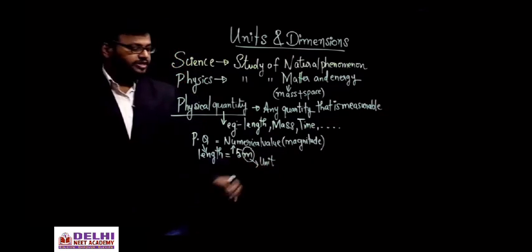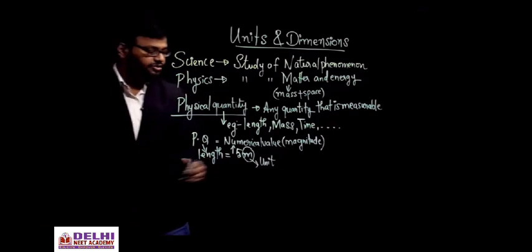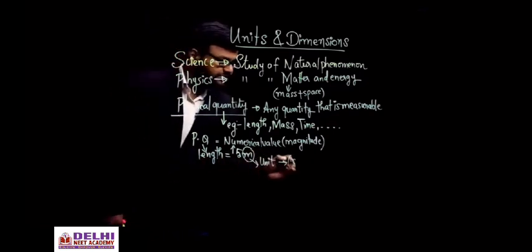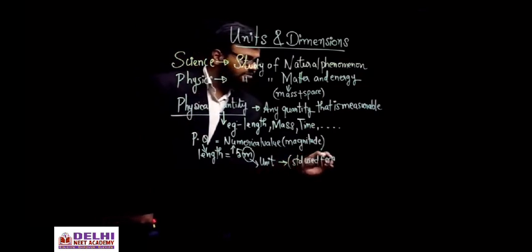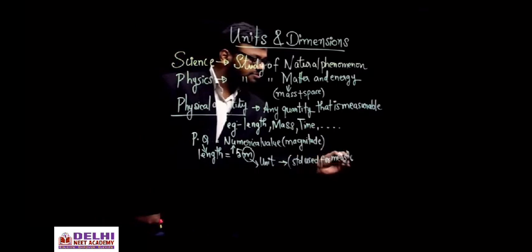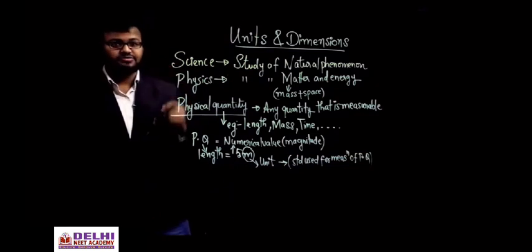What is a unit? How do you define unit? It is a standard used for the measurement of a physical quantity. Now instead of expressing it in meters, a person can express it in centimeters as well.